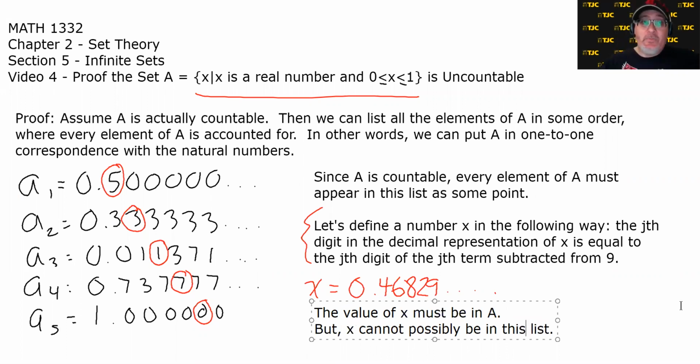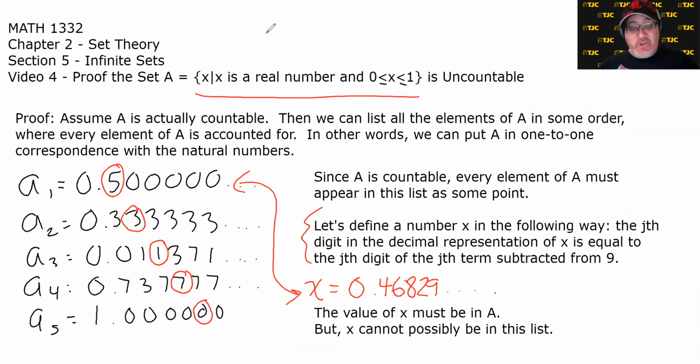Why can't it be in the list? Well, it can't match the first number because it doesn't have the same first digit. It can't match the second number because it doesn't have the same second digit. It can't match the third number because it doesn't have the same third digit. It can't match the fourth number because it doesn't have the same fourth digit. It can't match the fifth number because it doesn't have the same fifth digit, and so on and so on and so on. There's a more formal way to write that. You could say that the j'th digit in X is different than the j'th digit in A_j, but like I said, I'm trying not to get this too complicated.